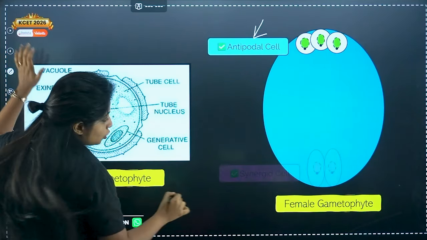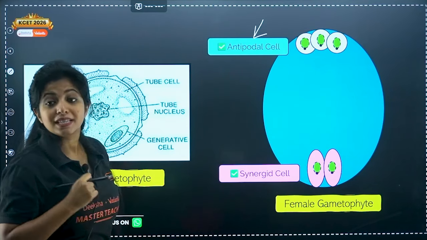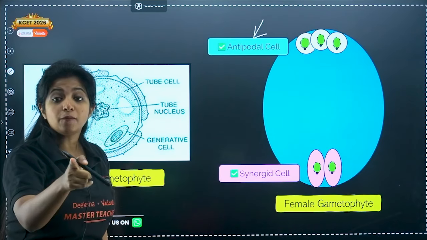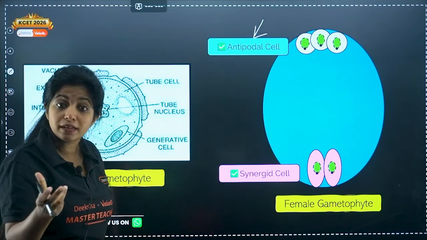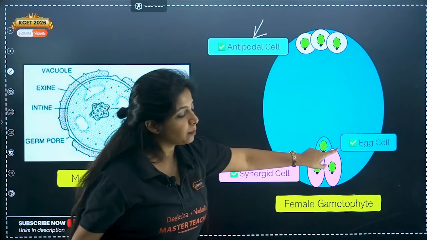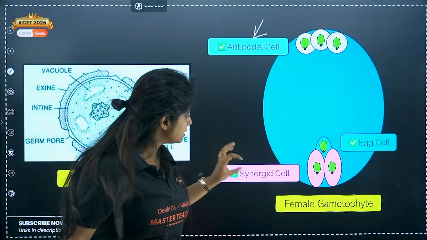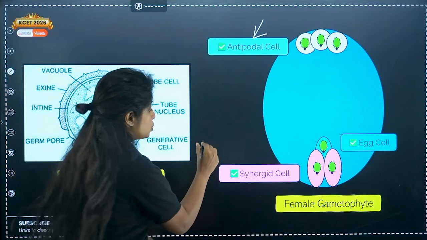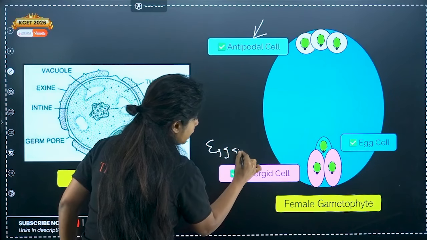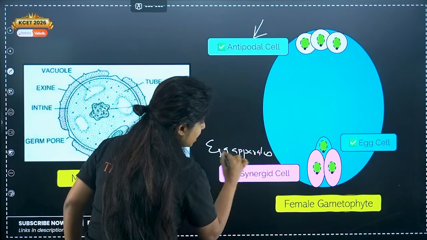Okay, now there are 2 cells right over here, you call them synergid cells. And ma'am, you told embryo sac has the female gamete as well. Yes, now we have the female gamete which is known as egg cell. Remember, synergids and egg cell, they are best friends, which is why you call them egg apparatus.